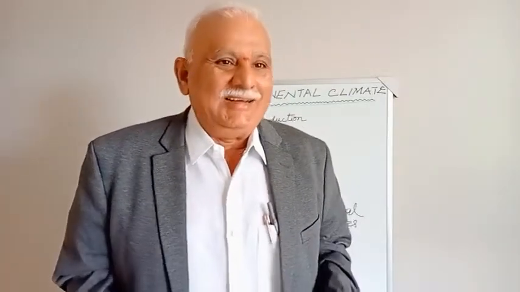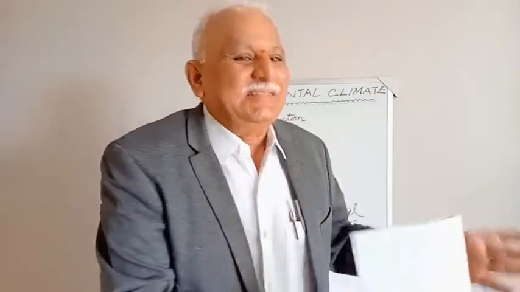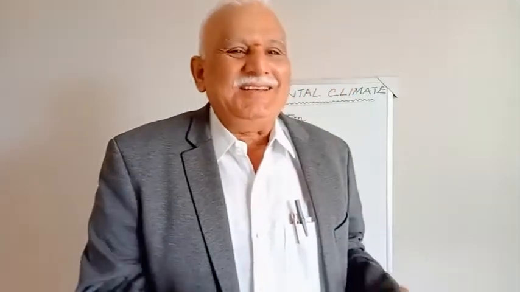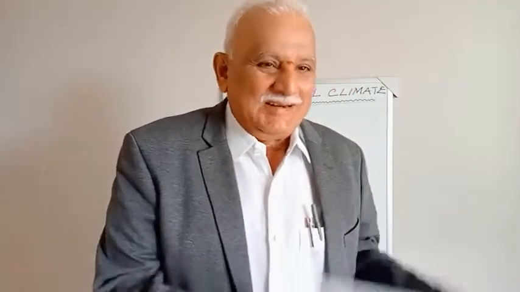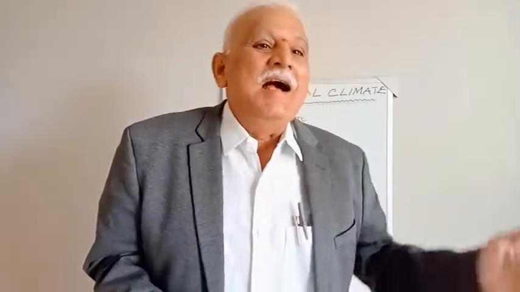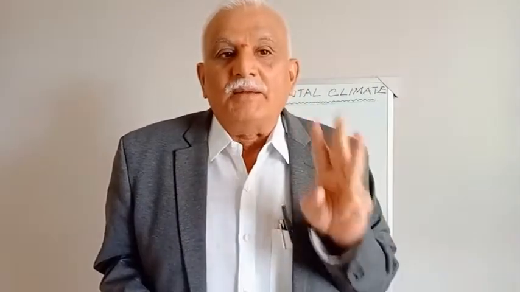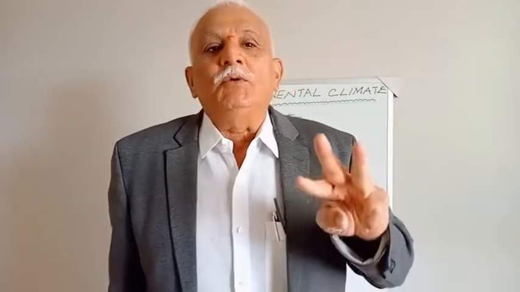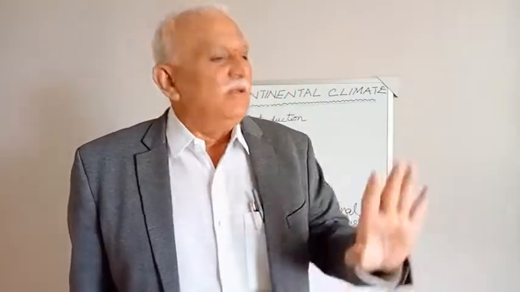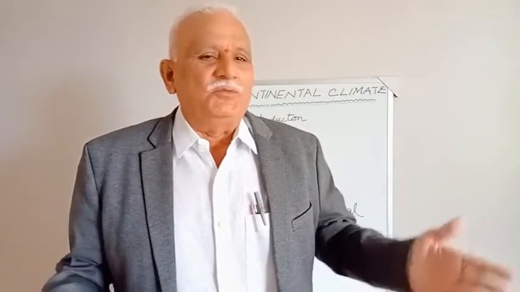Summer, winter, and you can say Kharif, Rabi, and summer. So monsoon season, the southwest monsoon season, Rabi season, the northeast monsoon season, or western disturbances giving the rain, and summer. Here, three things are there. Tropical climates are divided into three based not on temperature but on precipitation. Number one, humid, where there is more moisture, more clouds, more rain.